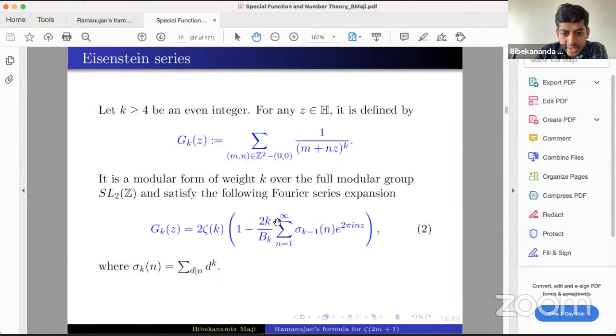Yes. So here, when you are replacing z, any complex number, it will be e to the power 2 pi i x, which has modulus 1, and then minus 2 pi n y, right?